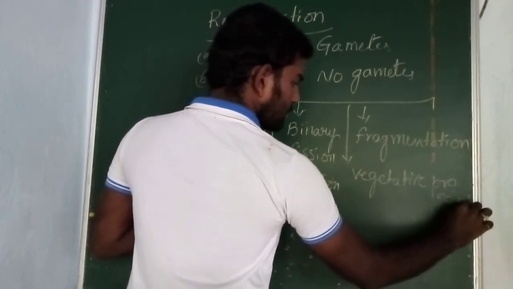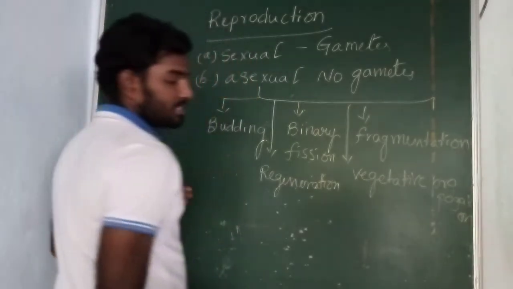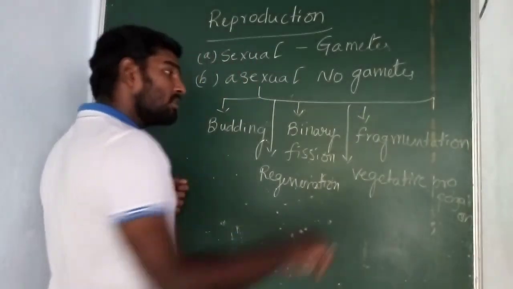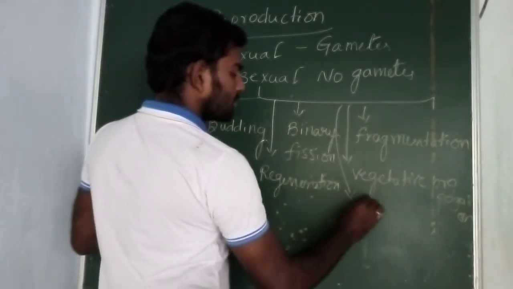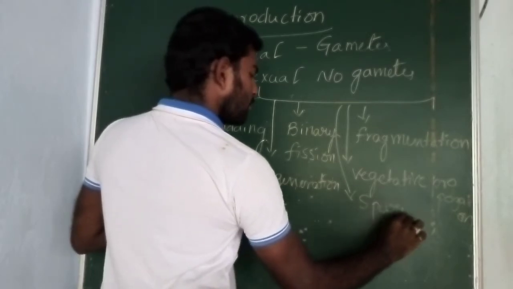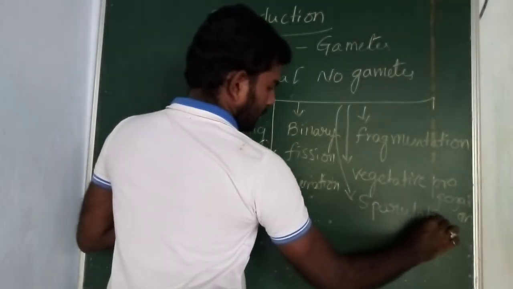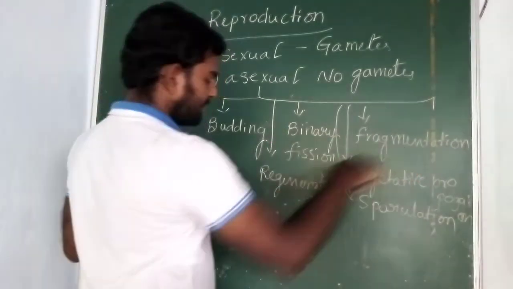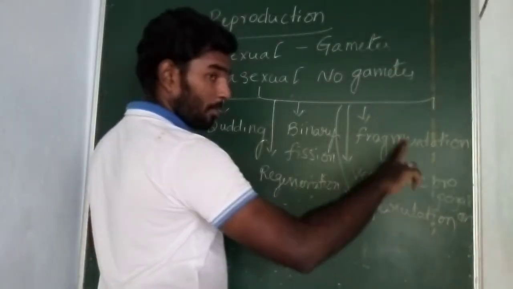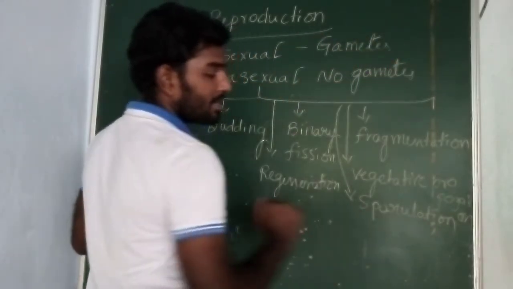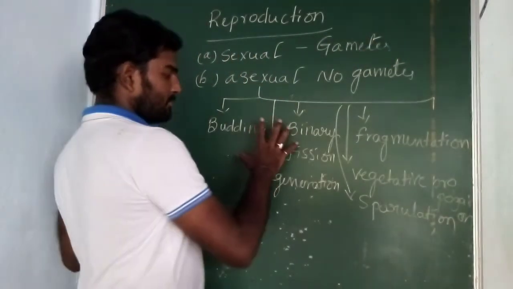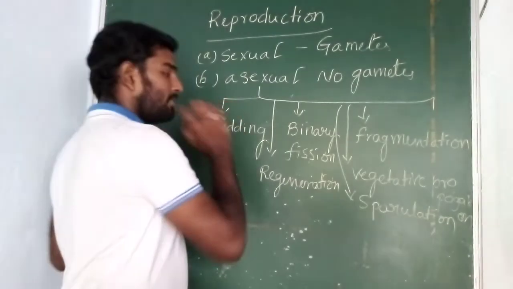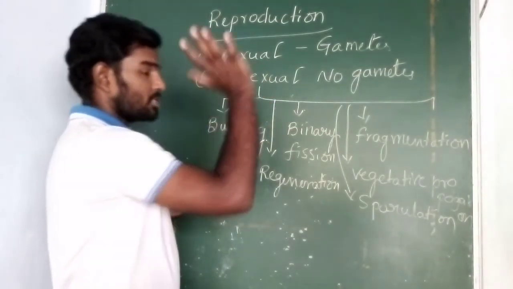Vegetative propagation takes place in plants. Asexual reproduction in plants is vegetative propagation. Along with this, sporulation. So not only 5 types, these are classified into nearly 6 types: budding, binary fission, fragmentation, regeneration, vegetative propagation, which takes place in plants, and sporulation. So let us see individually, with examples, how the process takes place in asexual reproduction.